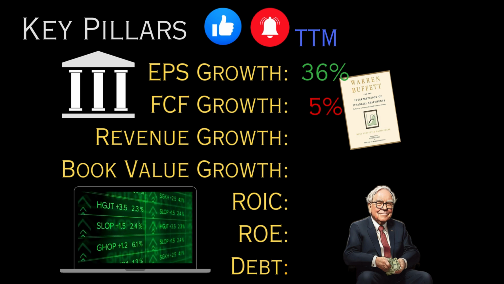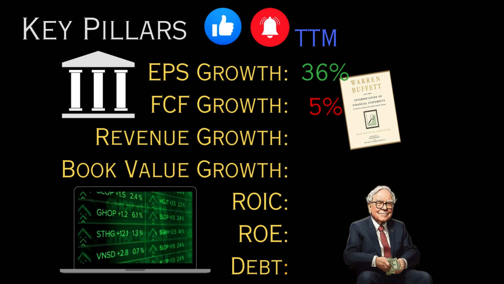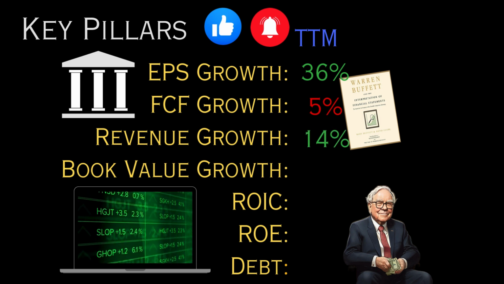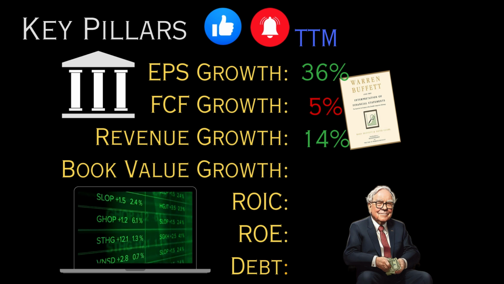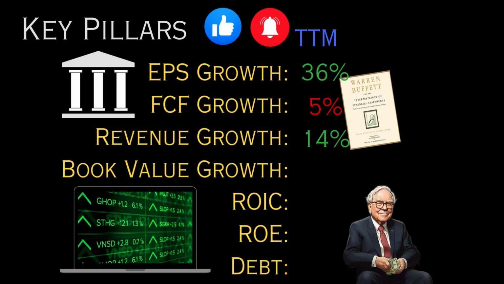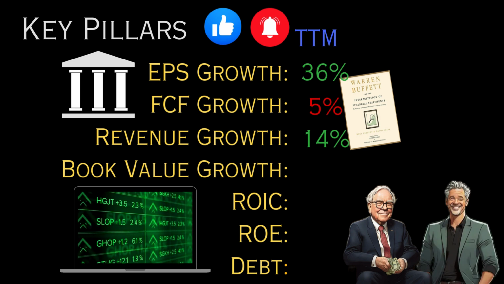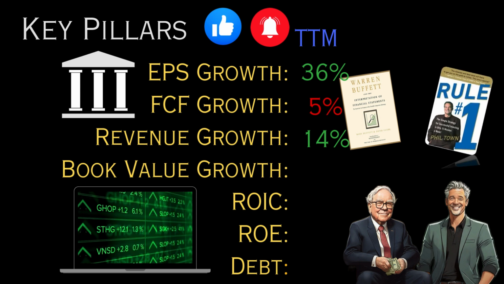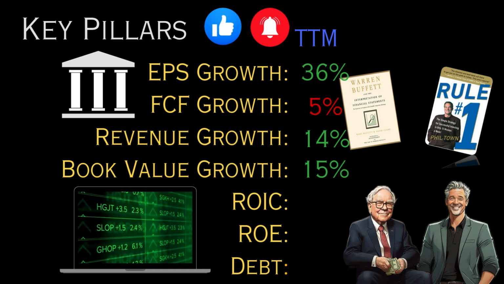Next, we come to revenue growth, which tells us how good the company is at generating income before deducting expenses. Alphabet's revenue growth is 14%, exceeding the 10% target, scoring 1 point. Now let's turn to book value growth, calculated by subtracting total liabilities from total assets to indicate equity growth for the company. Phil Town believes book value growth is the most important metric, as it has the interest of the shareholders at heart. Alphabet's book value growth is 15%, exceeding the 10% target, scoring 1 point.